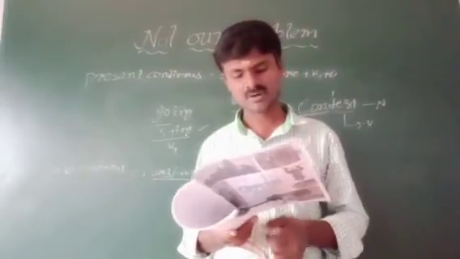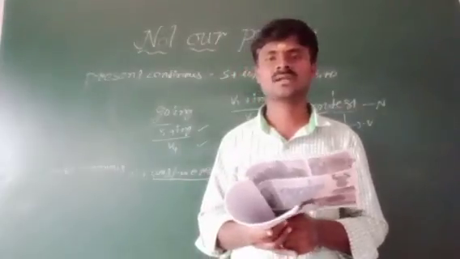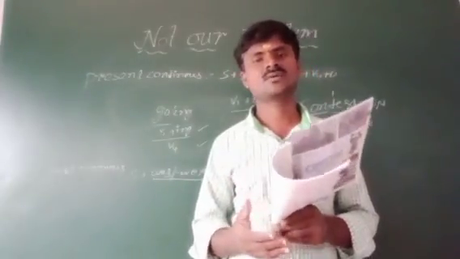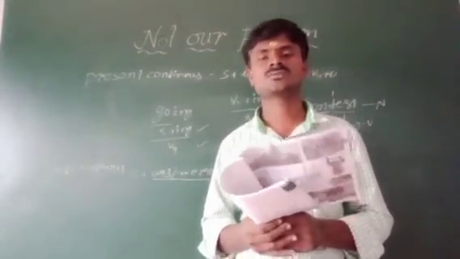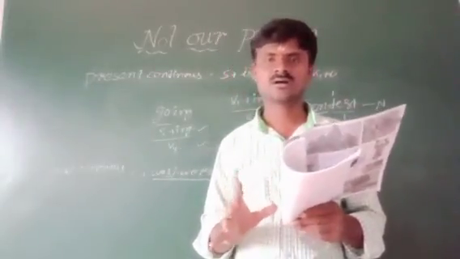He slapped the owl so hard. See, he gave one slap on the owl's face, very hard.